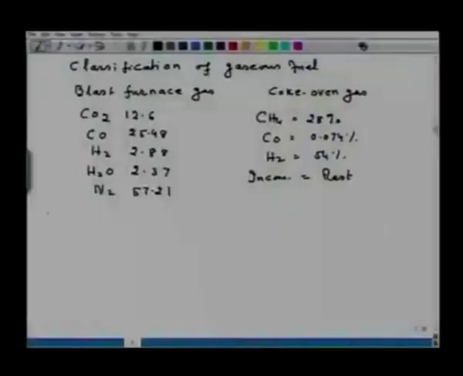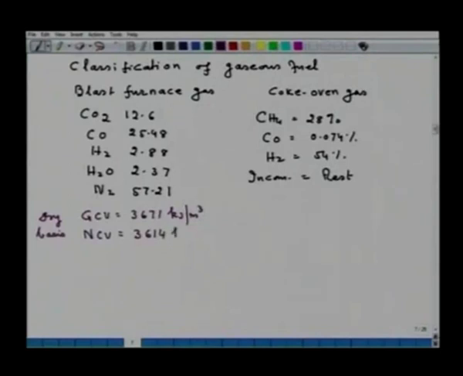So, for blast furnace gas on dry basis, GCV comes out to be equal to 3671 kilojoule per meter cube, and NCV is equal to 3614 kilojoule per meter cube, and these values are at 1 atmospheric pressure and 273 Kelvin.